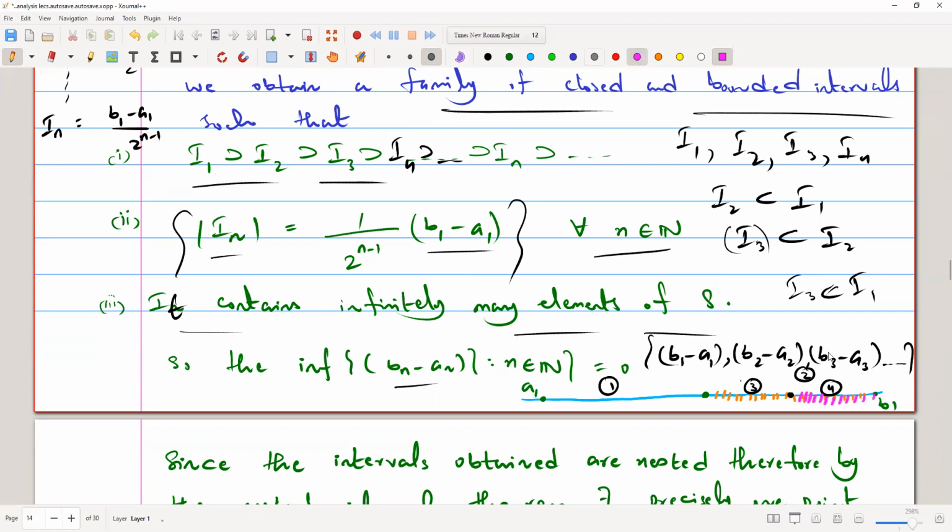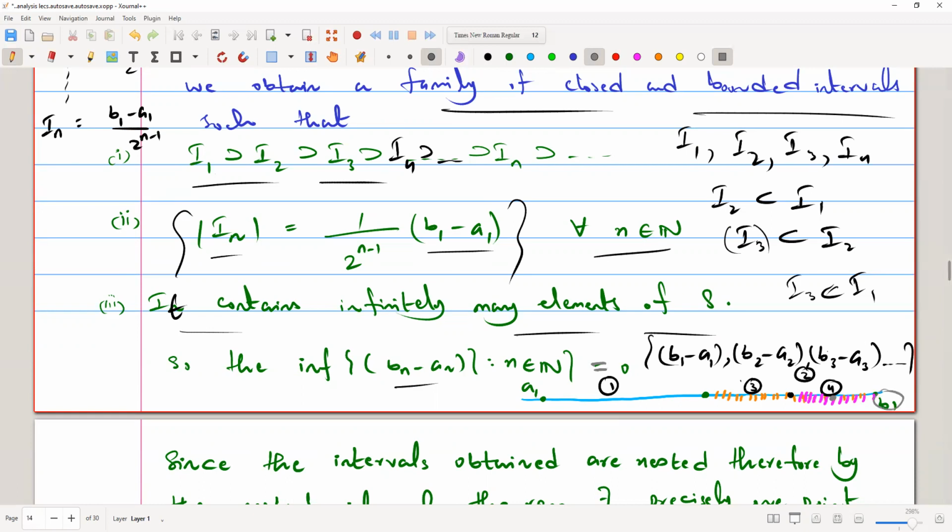Then again we have this infinite interval, and again we make two intervals, and we proceeded with this process infinite times. So eventually the length of the last interval is going to converge to 0, because we are carrying out this process again and again, and we can see that the length of the interval is going to be smaller and smaller.